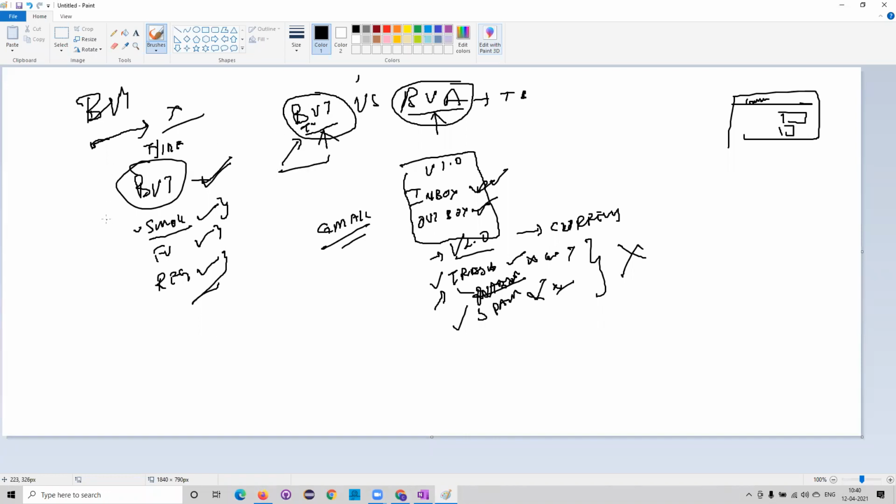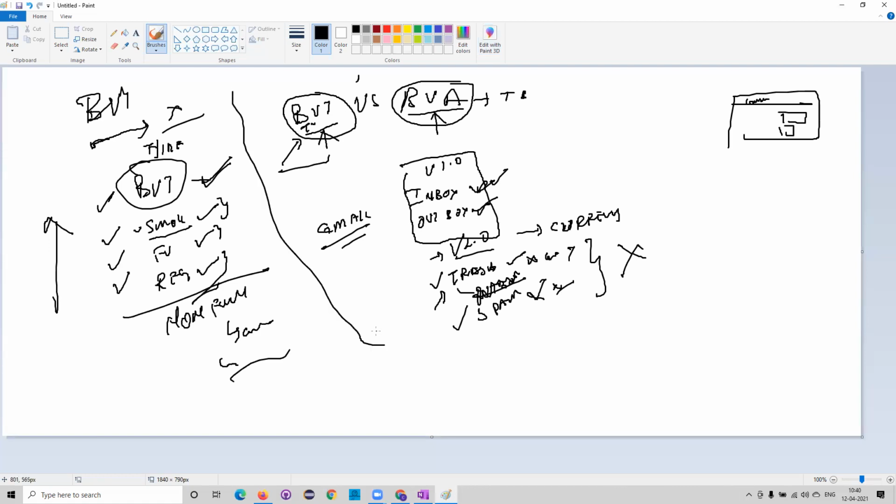So first you need to start with build verification testing, then go for smoke, then functional, and then regression. This is the hierarchy of testing which you need to follow. After all this comes the non-functional testing, where we have compatibility and other categories of testing which we want to perform. So this is what BVT talks about.